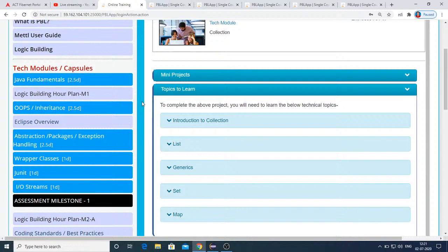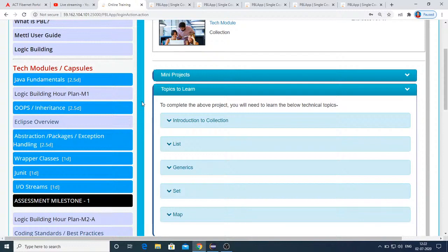Another quick piece of advice I would like to give you is that the code you submit on the Metal platform will not be saved anywhere. So I recommend you copy the code and paste it on your desktop, so that you can check the code again for future reference. Before you click on submit test, copy the code and paste it on your desktop. Give it an appropriate name, so that next time you can refer to it. So this is regarding your assessment milestones.